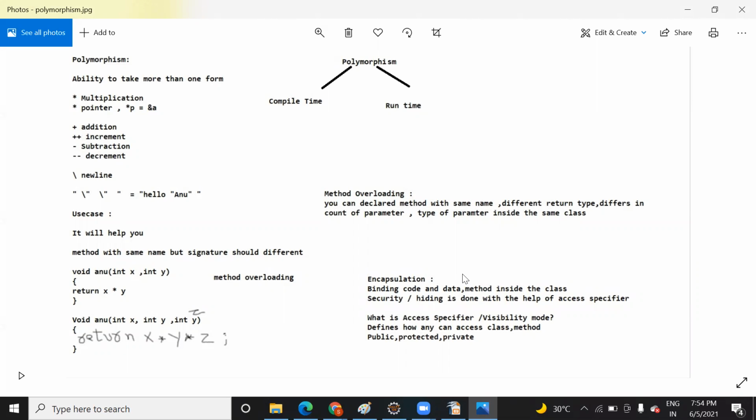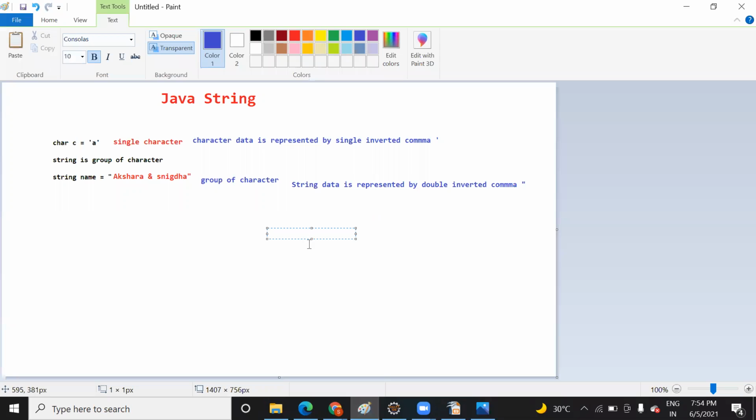So there are two concepts: overloading and overriding. Overriding you already know. Overriding means method overriding.